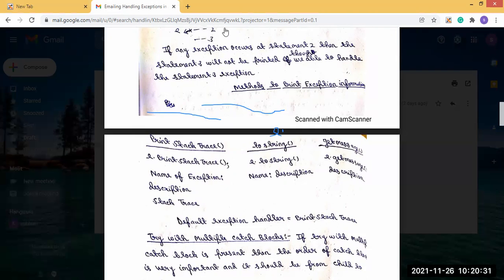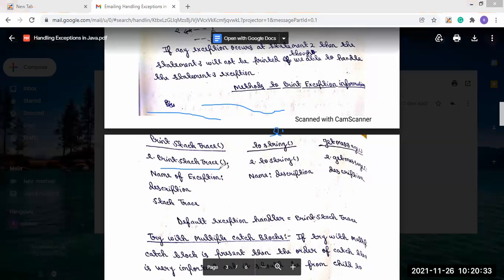Now where does this method reside? This print stack trace method resides inside the exception class. It is a method of the exception class, and that's why we are creating an object of that exception class, and through that object we are calling the method, that is print stack trace.